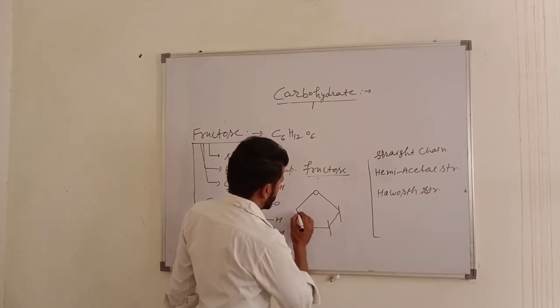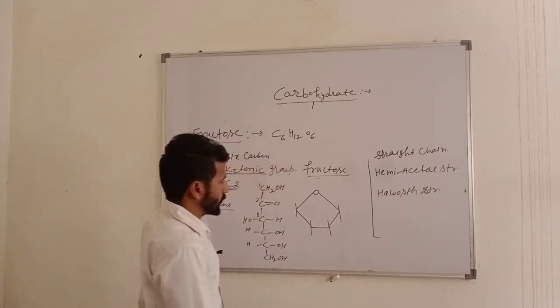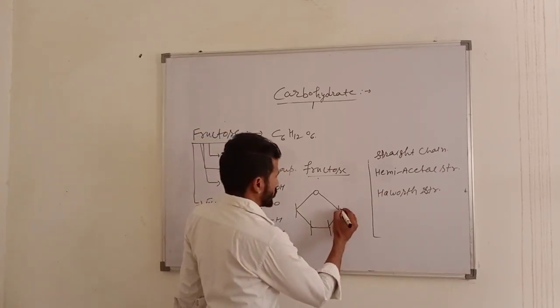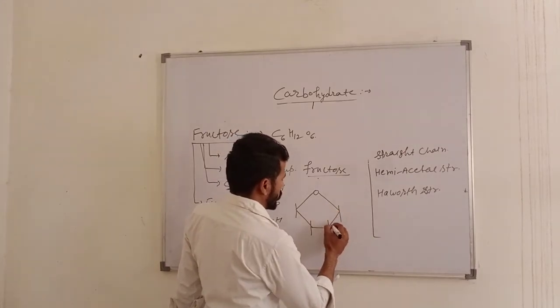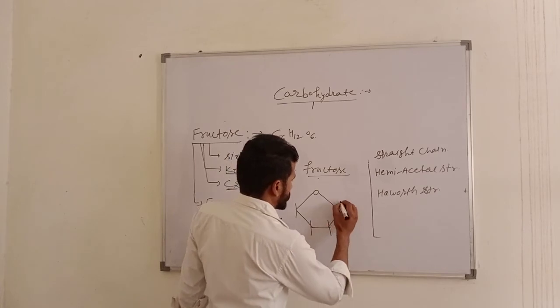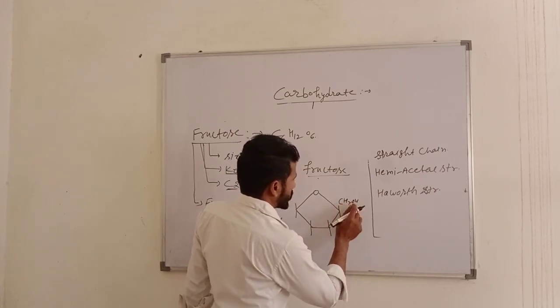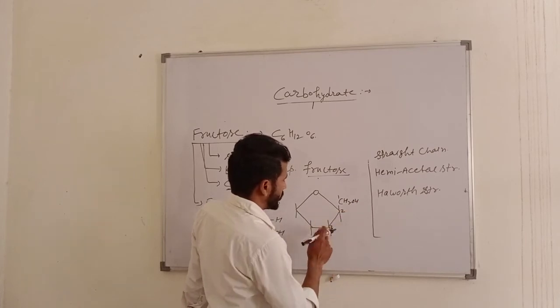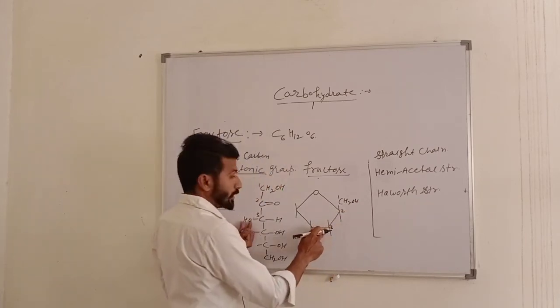This is the vertical representation of carbon, hydrogen and hydroxy group. Here is carbon number 1, 2, 3, and in the 3 position OH is on the left-hand side.